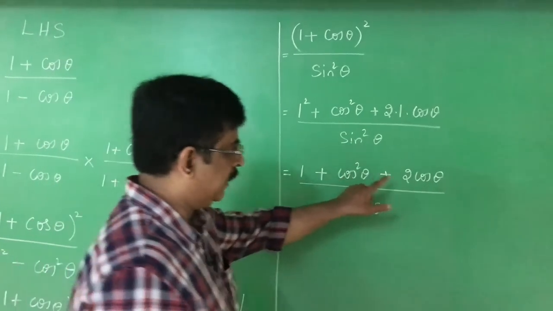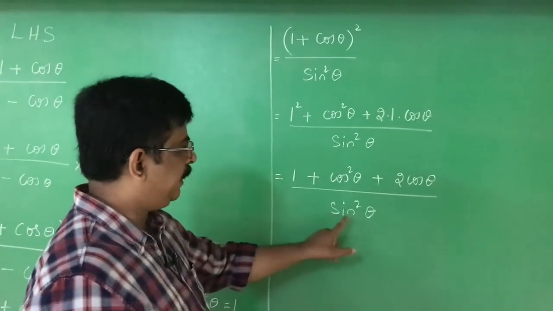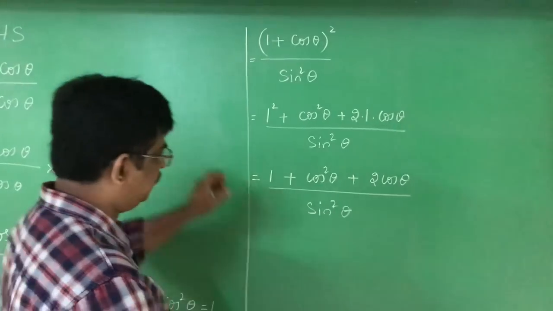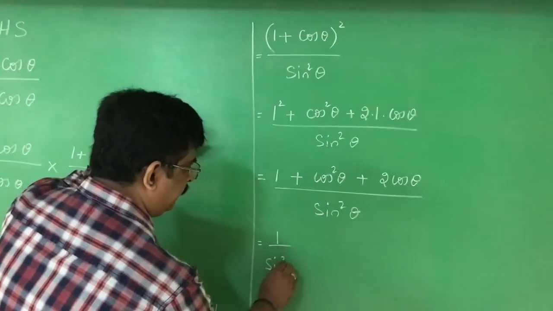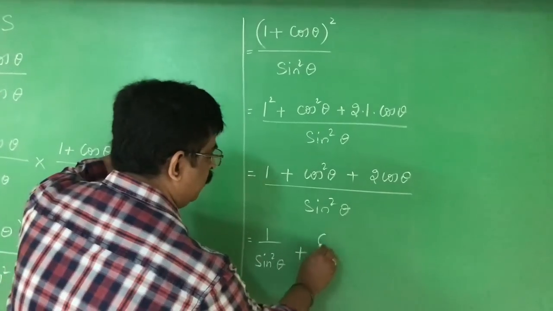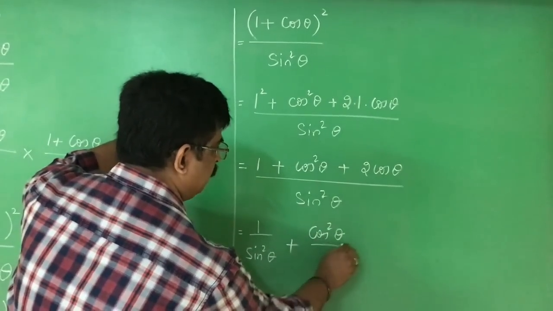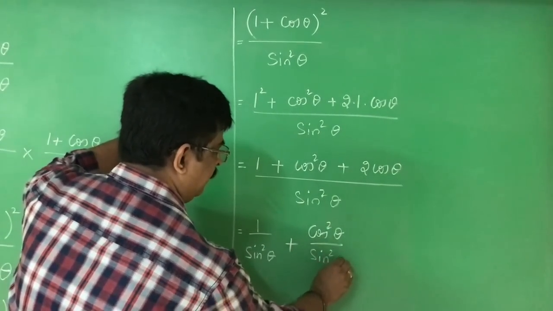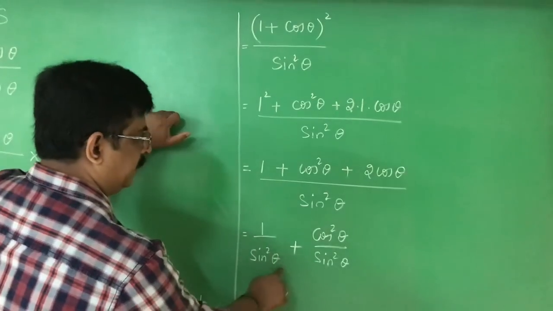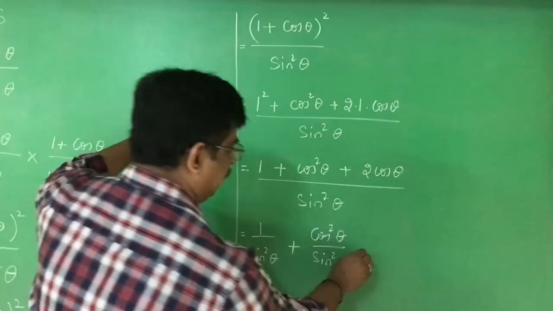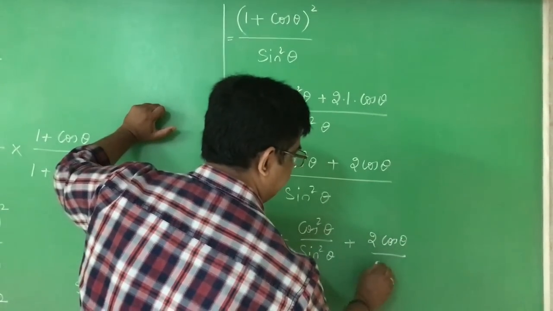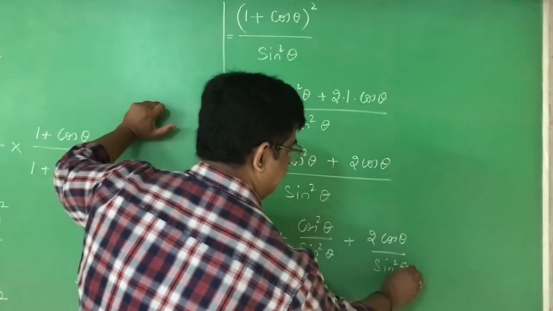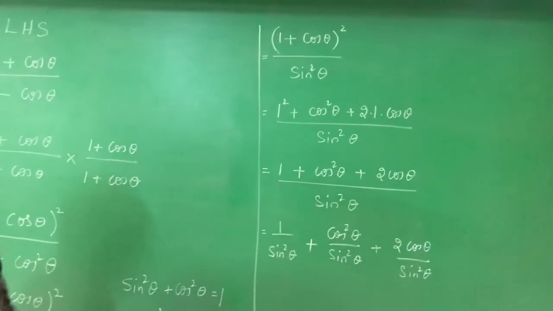See, 3 terms are there. Each term should be divided by sin square theta. Therefore, the next step is 1 by sin square theta plus cos square theta by sin square theta plus 2 cos theta by sin square theta.